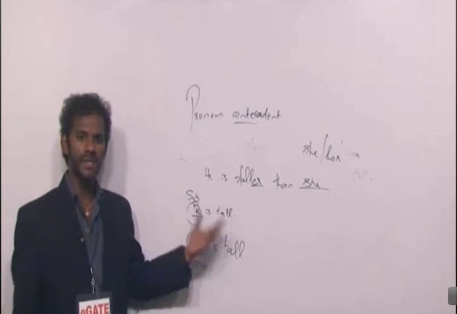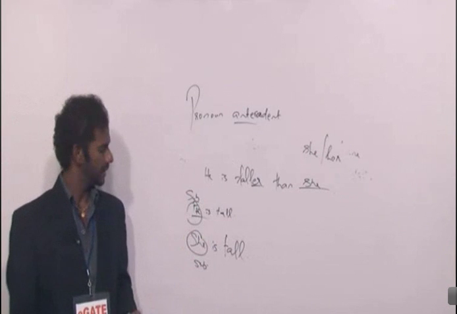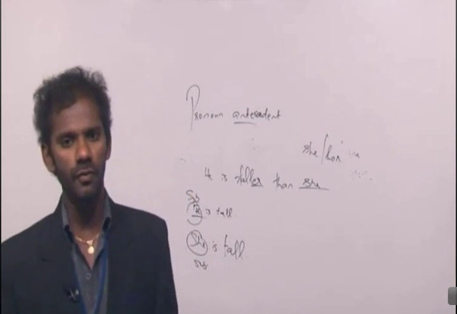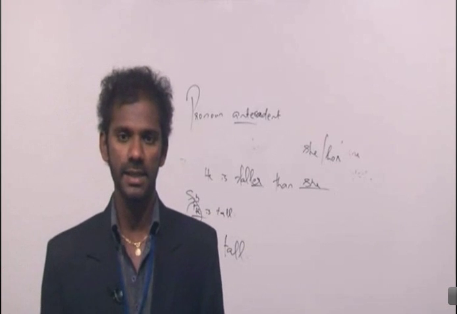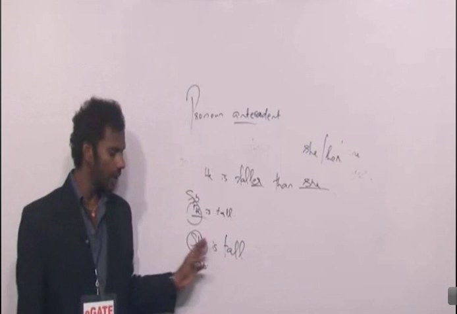There is no object in this sentence. As we discussed yesterday, an object is not necessary. An object may be there, may not be there, but a subject and a verb must be there in every sentence. Clear? So he is tall, he is a subject. She is tall, she is a subject.